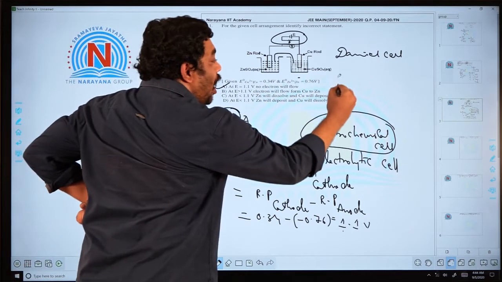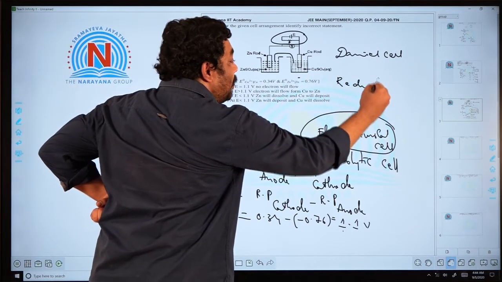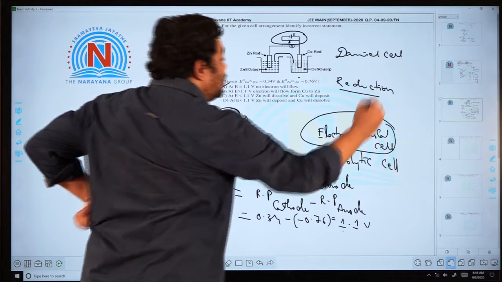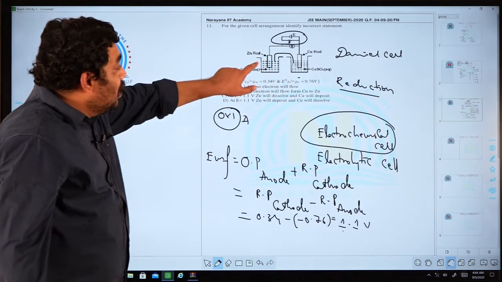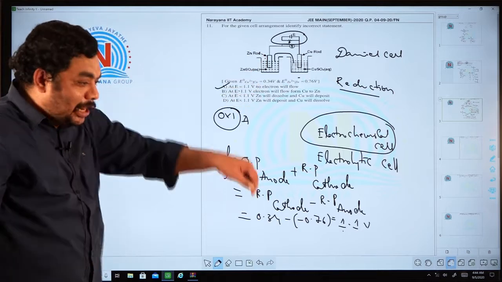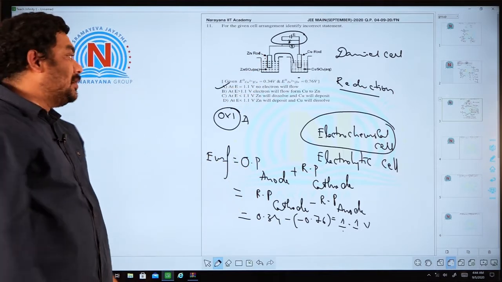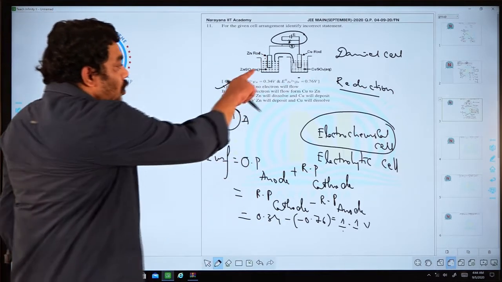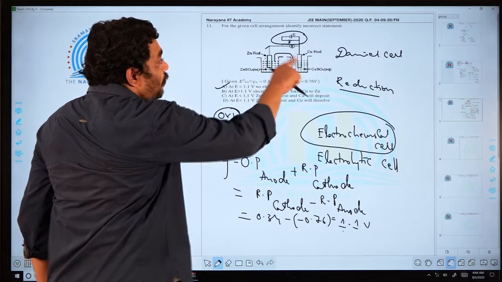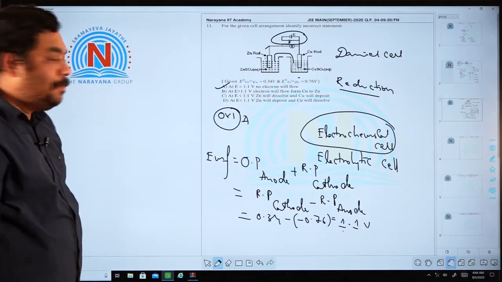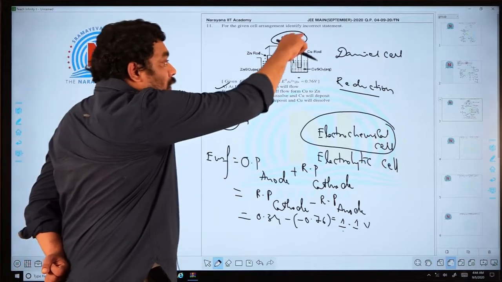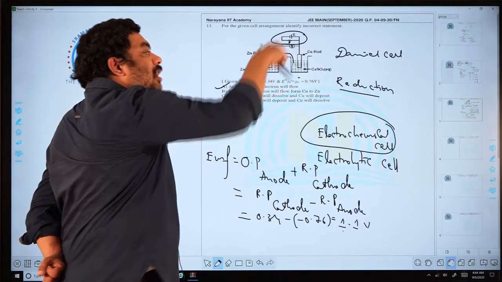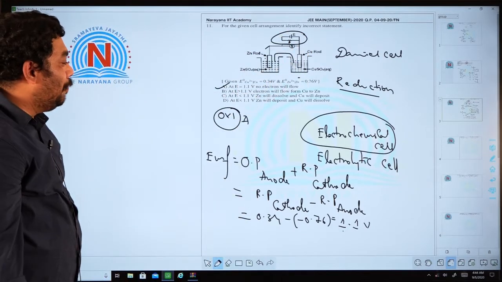At the cathode, reduction always takes place in a normal concentration cell. That means copper will be deposited here, and the zinc rod enters the solution in the form of Zn2+ by leaving electrons. Those electrons will move from anode to cathode. Am I correct? So zinc is entering the solution, the electrons will be taken by copper, and copper will be deposited on that electrode.